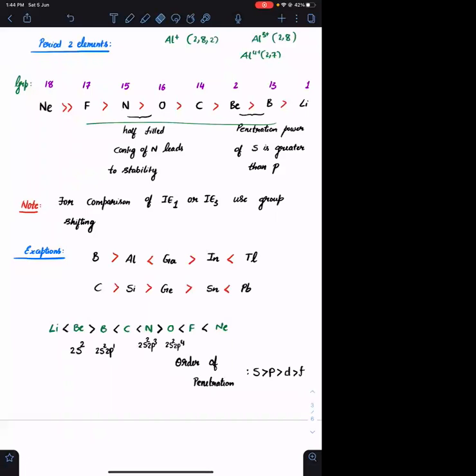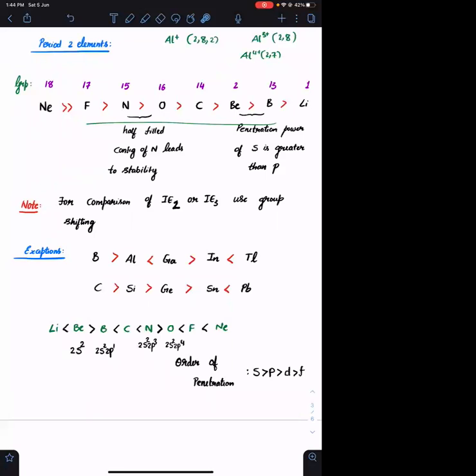For comparing यहाँ पे IE2 or IE3, second ionization energy or third ionization energy, what we need to use? We need to use group shifting. Okay, group shifting का मतलब समझ में आता है ना आपको? If I want to compare second ionization energy, you need to shift the group. Whenever you are removing an electron, suppose if you are having group 14 element, after removing an electron, it will behave like group 13 element. If you have group 13 element, after removing an electron, it will behave as group 2 element.